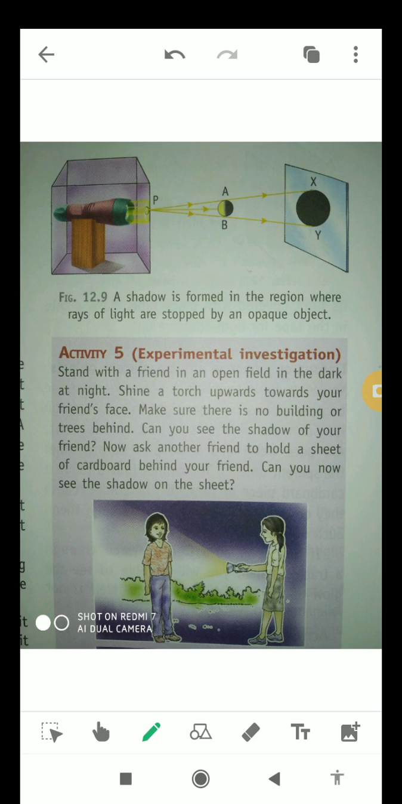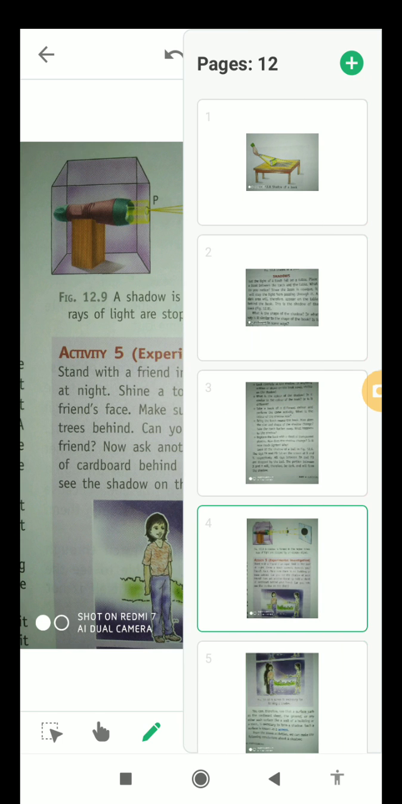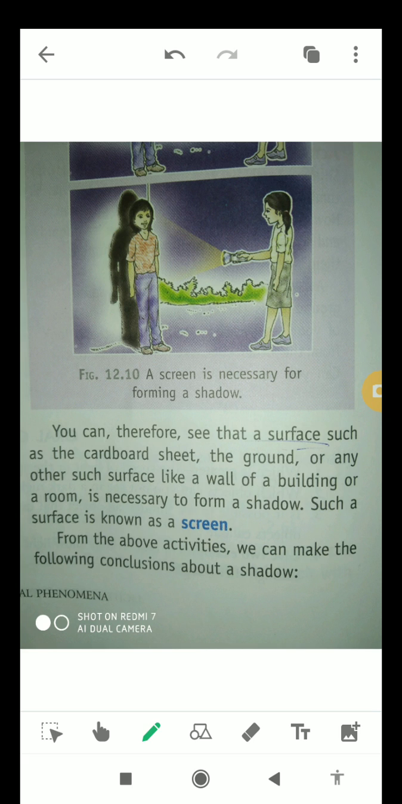No, there will not be any shadow because the screen is not available behind your friend. Now we'll talk about the next picture. In this case, the screen is available in the form of cardboard. So now the shadow will be formed. So you can see that a surface such as the cardboard sheet, the ground, or any other surface like a wall or building or a room is necessary to form a shadow. Such a surface is known as a screen.